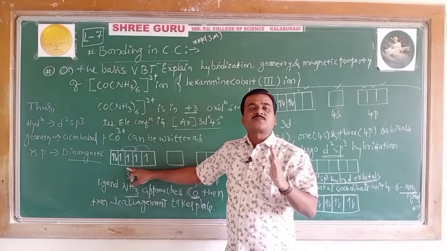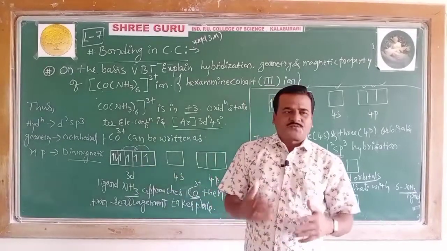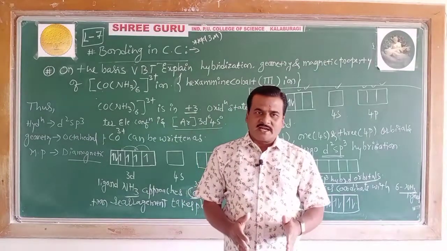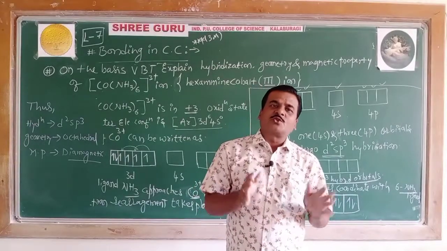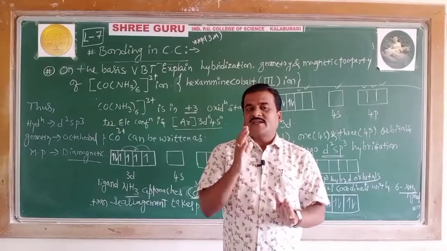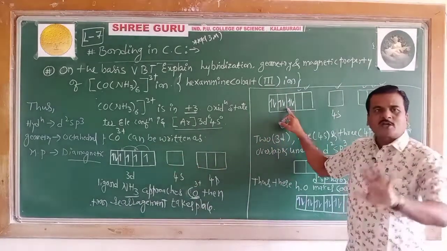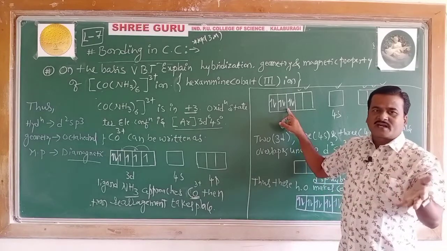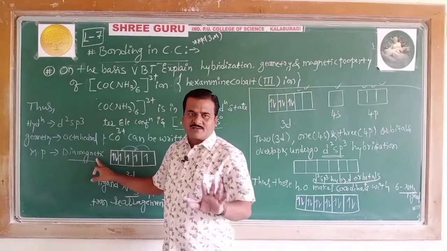So what is called spin pairing? This is called a term, spin pairing. So if there is a question like what is meant by spin pairing? Under the influence of a strong ligand, the unpaired electrons present in the orbitals of the metal atom are forced to pair up against Hund's rule, and that is called spin pairing. Now because of this spin pairing, no unpaired electrons are left in the central metal atom.